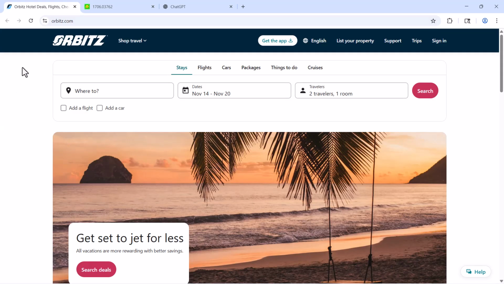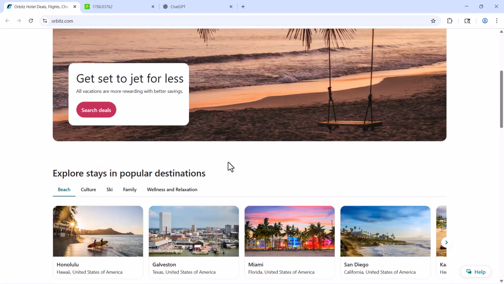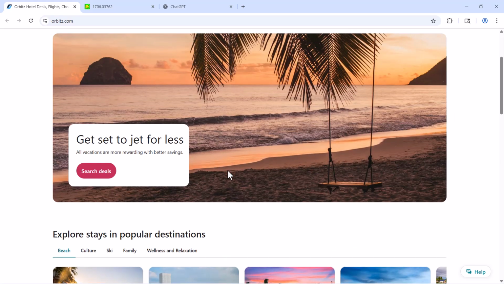That is, you have to go to orbits.com or any other website and you need to be able to perform a search in order to book a flight. And you need to be able to scrape a website, that is, being able to understand what's written on this website. It's just plain text, so agents should be able to understand the language.